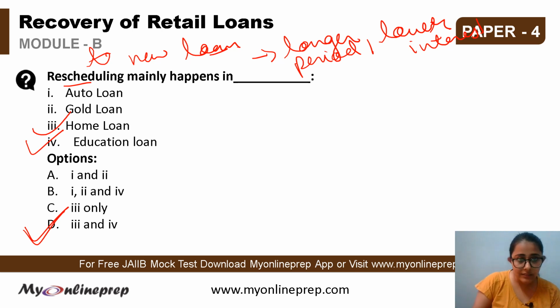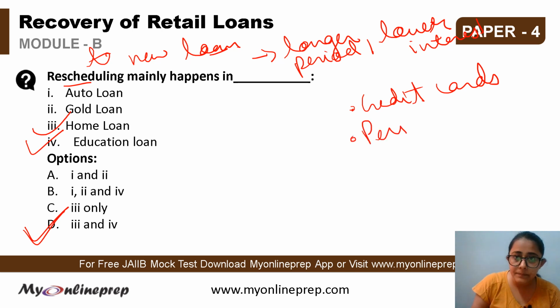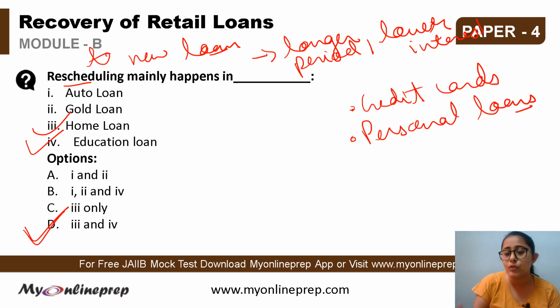So this happened. Also another piece of information is that rescheduling happens in the credit card as well as personal loan segments. In personal loan segments, since the interest rate here is high and it is unsecured in nature, mostly rescheduling is done in these cases. So here the correct option for this question is D, that is 3 and 4, home loan and education loan. Okay, we'll see the next question now.